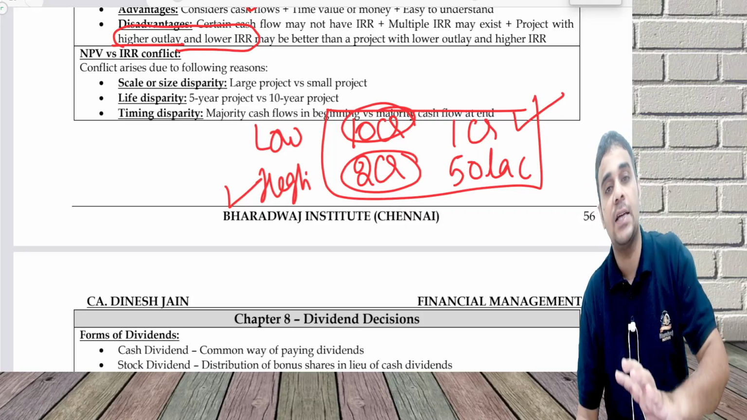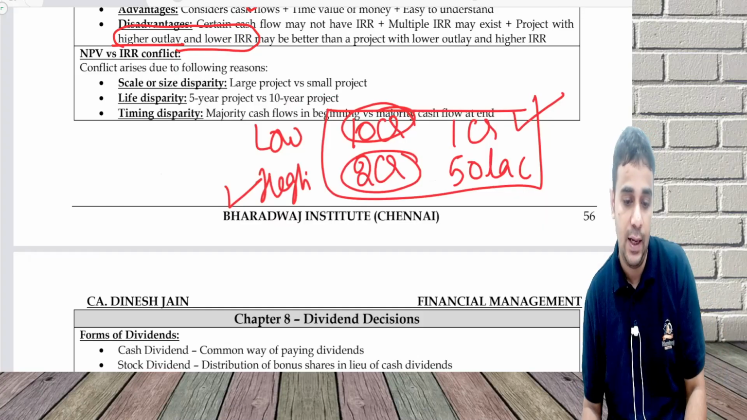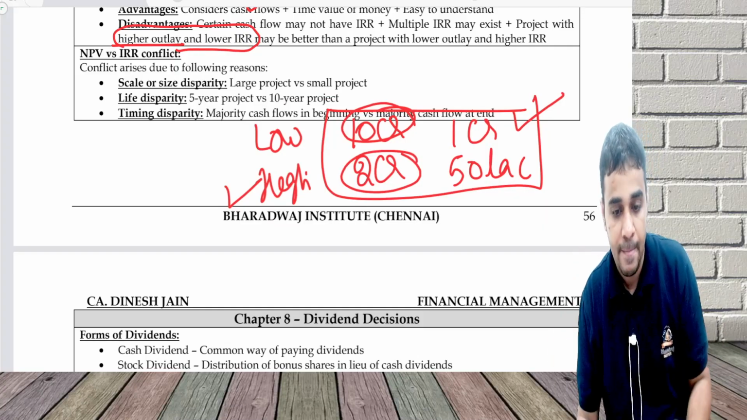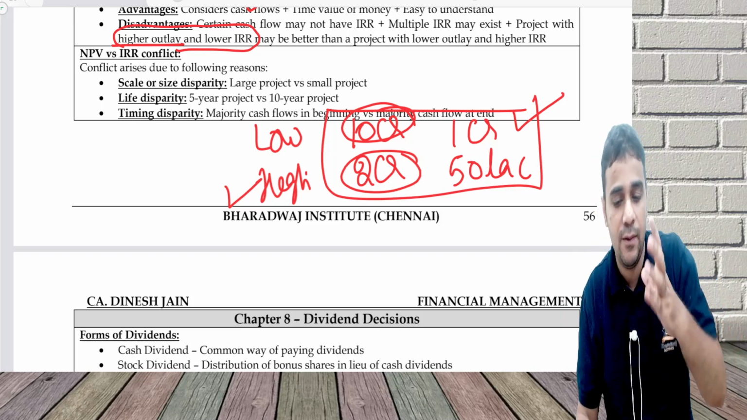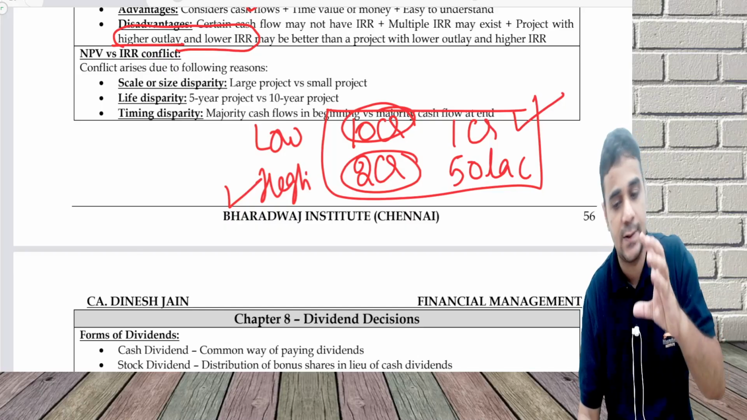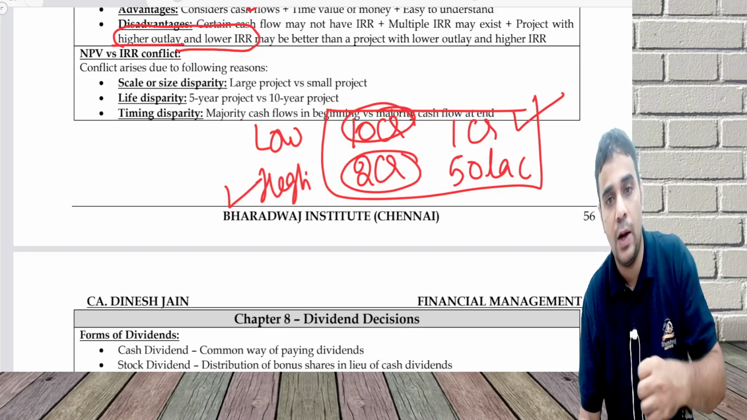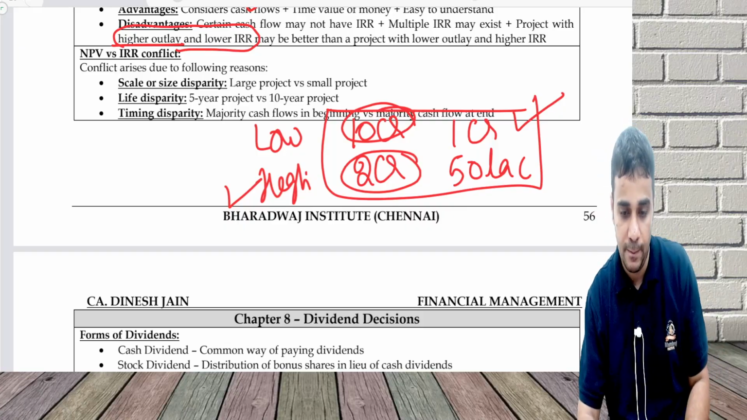Timing: some projects have major cash flows in the beginning, some have major cash flows in the end. Again, this can lead to variation. Whatever I'm discussing in this chapter is primarily done when we solve the questions, but this is more of an advantages and disadvantages discussion. How it is calculated, if they ask in the exam, you'll have to do it from the questions which we have solved. With this, chapter 7 gets over.